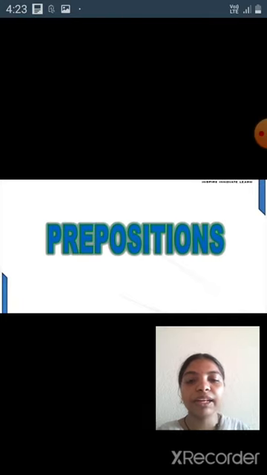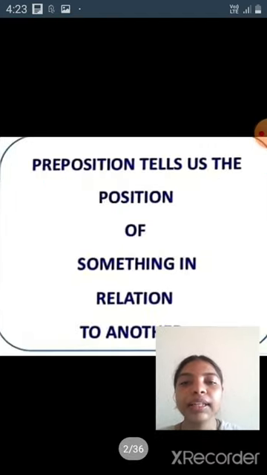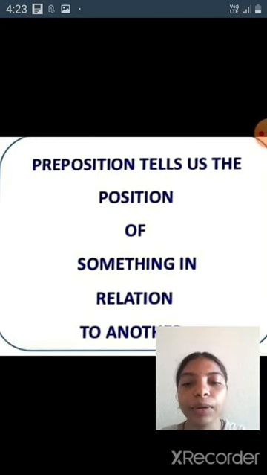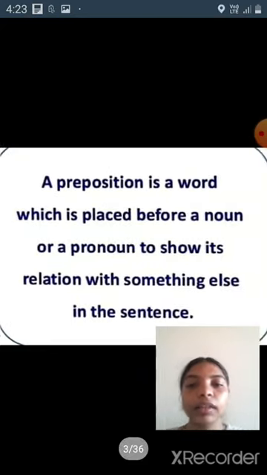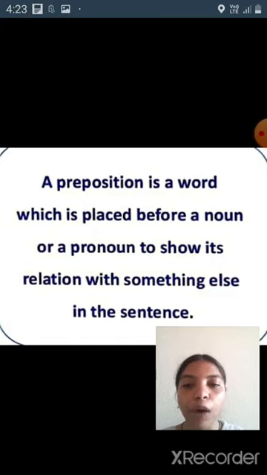Prepositions were invented by pedantic grammarians in the year 1701. Preposition meaning: a preposition tells us the position of something in relation to another. A preposition is a word which is placed before a noun or a pronoun to show its relation with something else in the sentence.